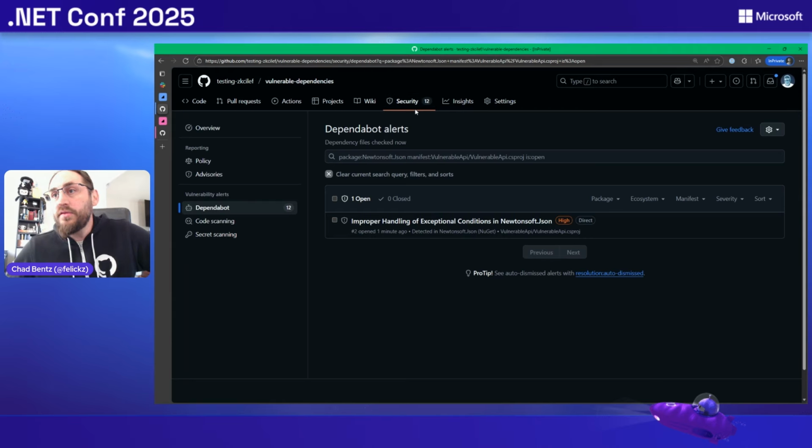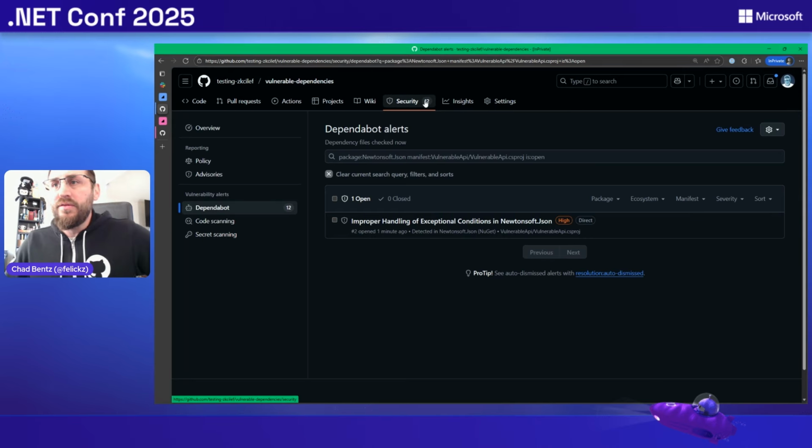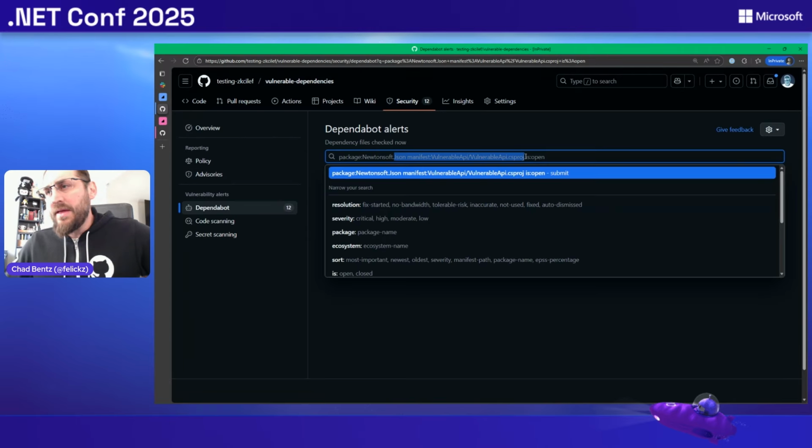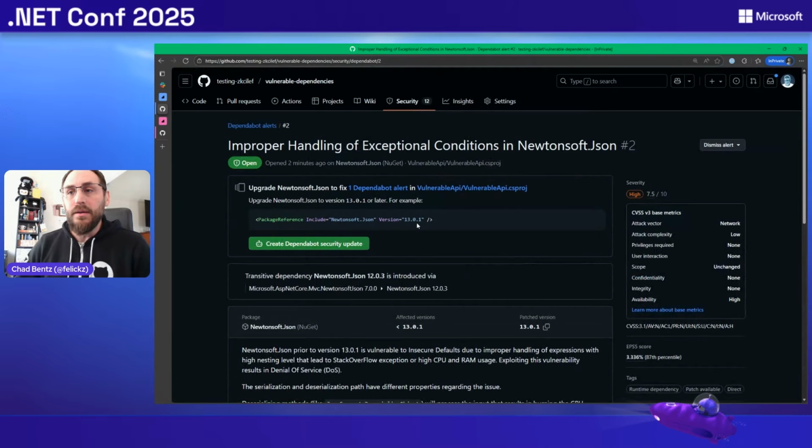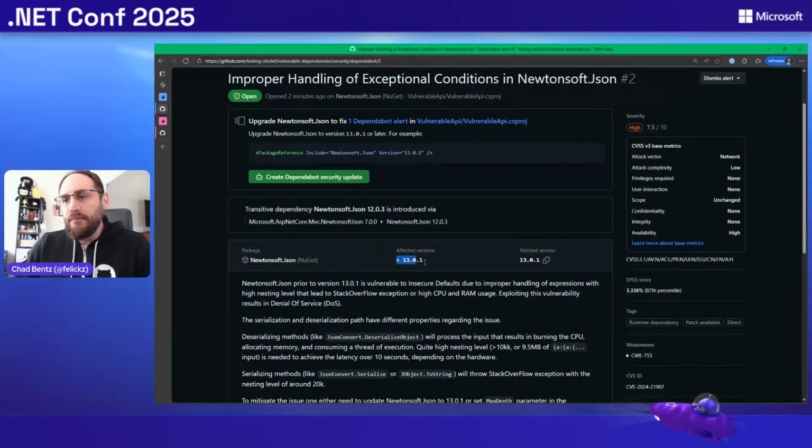So we can click into that. This will take you to our security tab. This might be new for you if you've never seen this. And it will take you into the Dependabot view, filtered down to that package we were just looking at. So this is kind of the anatomy of a Dependabot alert. So what the alert is, the package we found it in, which project, it's a transitive, here's that graph. More importantly, what versions are vulnerable?